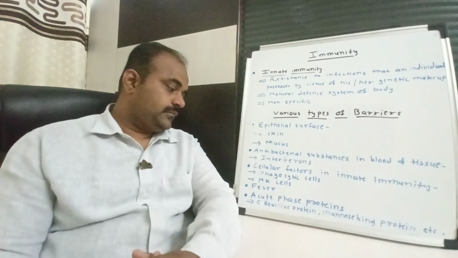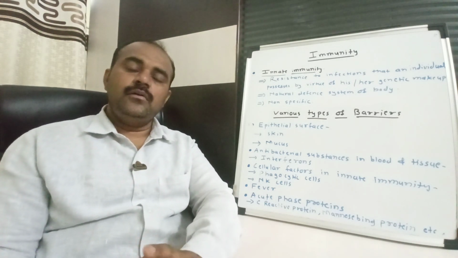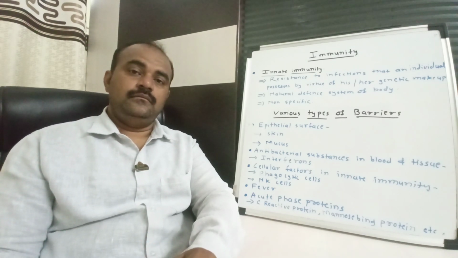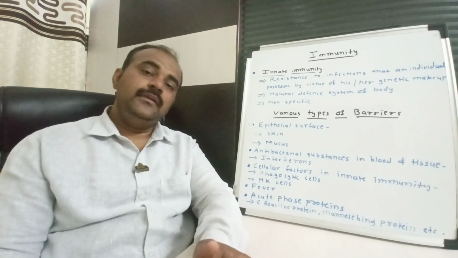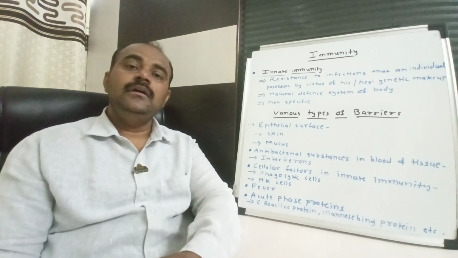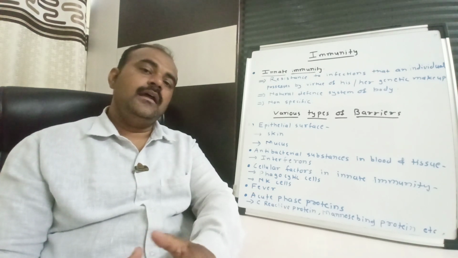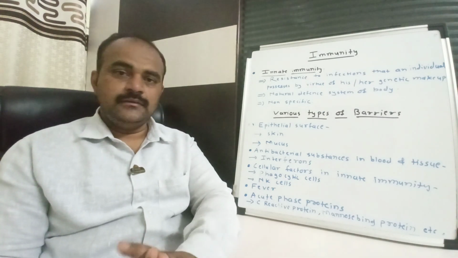Apart from that, acute phase proteins. There are a number of proteins. When there is any injury, and that injury leads to infection, at that time a number of proteins get accumulated, and these we call acute phase proteins.